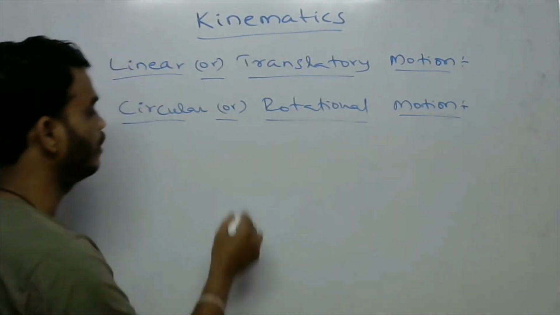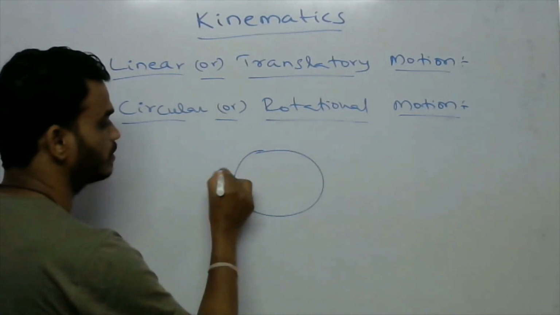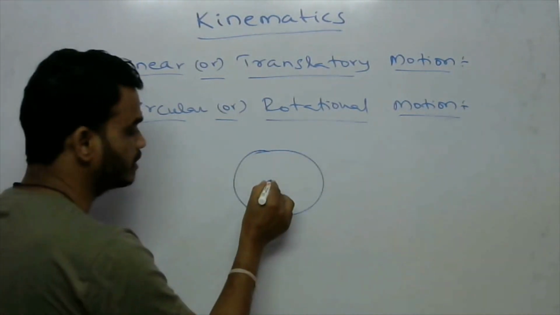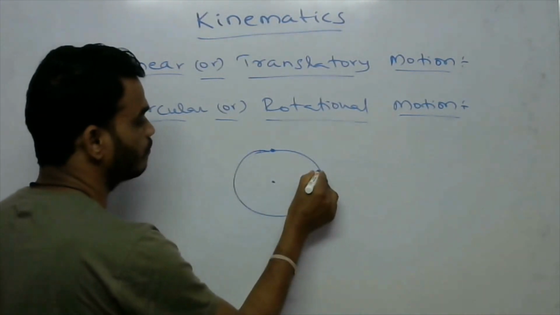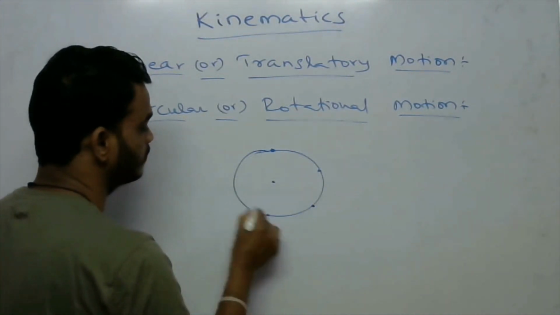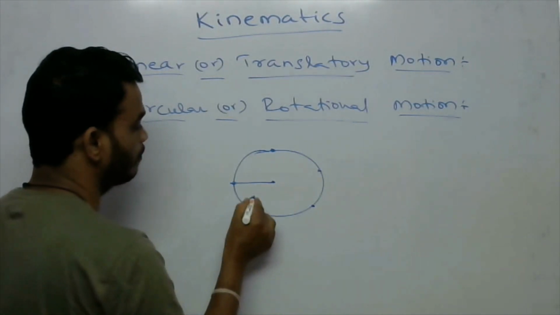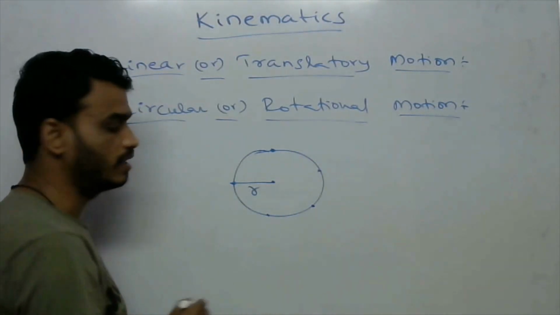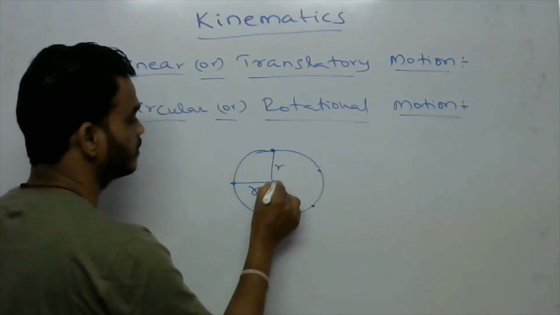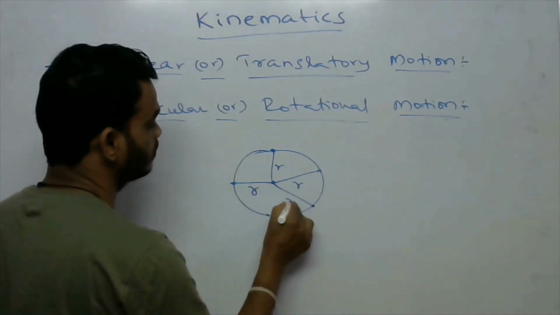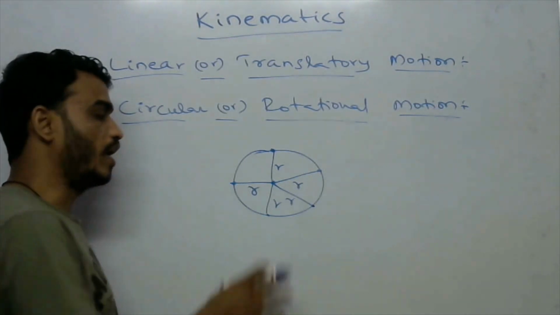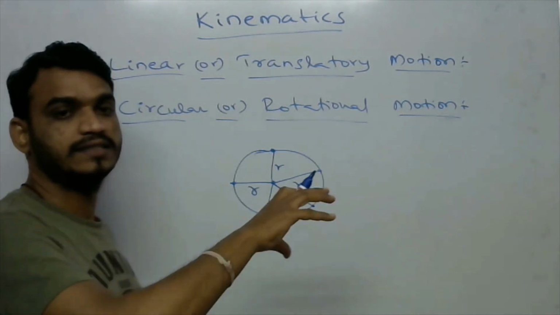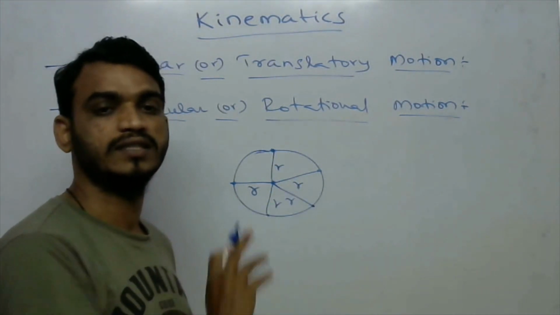Okay, so this is the circle. From its center, every particle on the surface of this bangle has the same distance. Suppose I am taking the distance as r. This particle has the distance r, this one has r, this one is r, this one has r. So every particle has the same distance from its center.